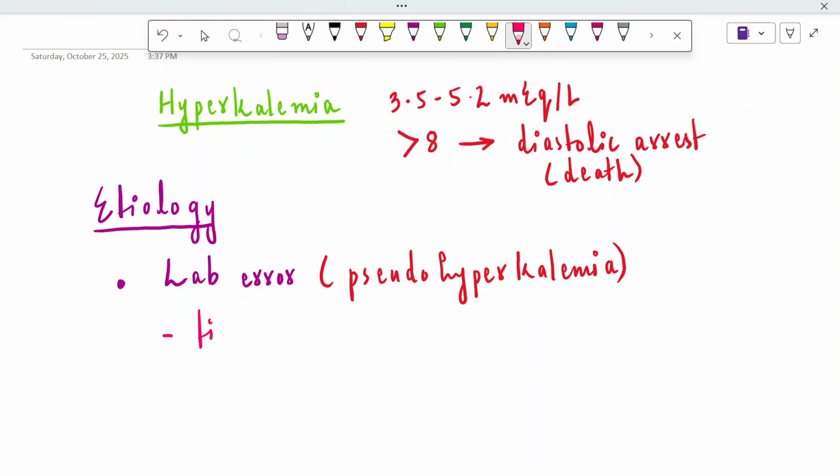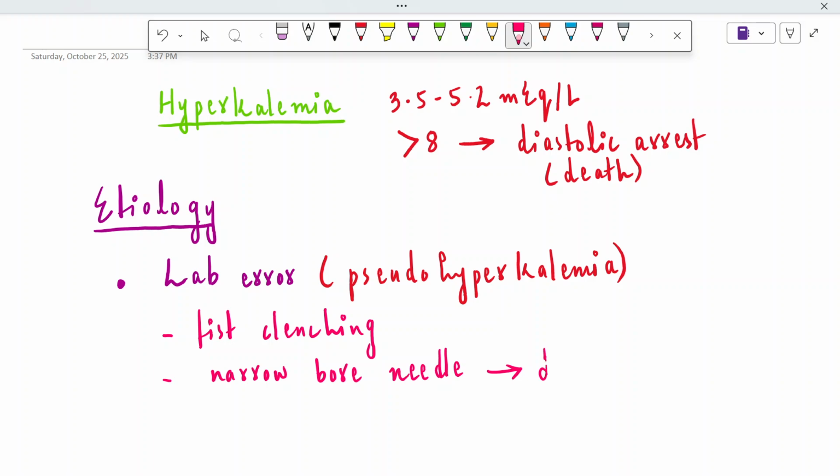First is fist clenching during the withdrawal of the blood. Fist clenching can lead to pseudo hyperkalemia. The second is the narrow bore needle. A very narrow bore needle can also contribute to hyperkalemia because it will cause destruction of RBCs, and it can alter the calculated amount of potassium.